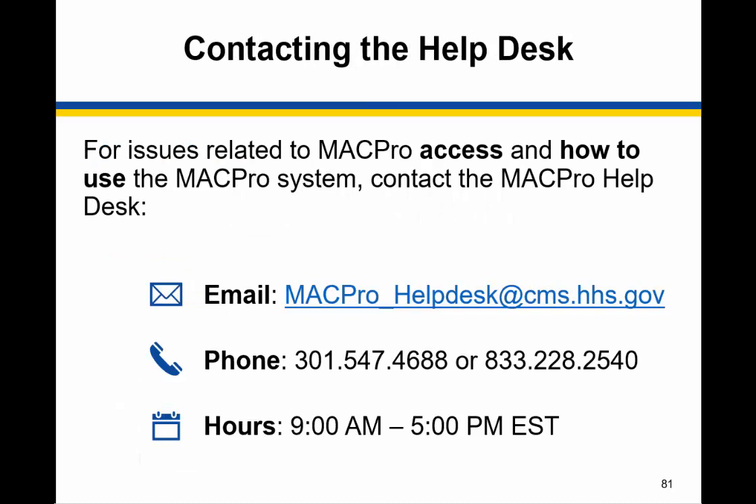In addition to using the resources available on Medicaid.gov, you may want to contact the MacPro Help Desk. For issues related to MacPro Access or the MacPro system, you can reach the MacPro Help Desk via the email address on this slide or by phone. The Help Desk is available Monday through Friday from 9 a.m. to 5 p.m. Eastern.